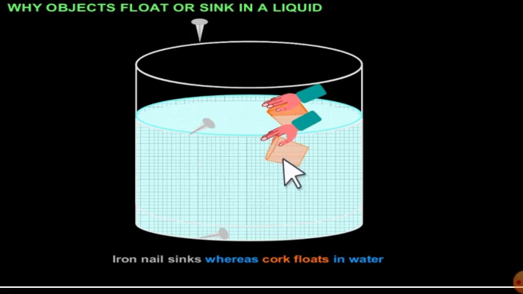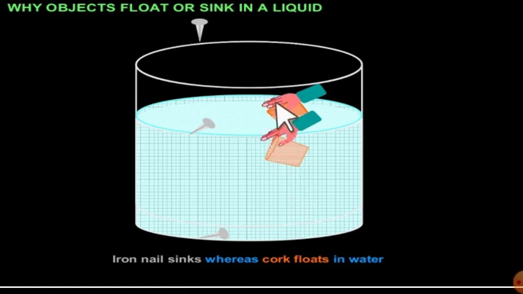But in the case of cork, what happened? Density of cork is very much less than that of the liquid. So the cork will float. If the density of the object is more than the density of the liquid, then it will sink. Got it? I'm repeating again, if the density of the object is more than the density of the water, then it will sink. The converse is also correct. If the density of the object is less than the density of the liquid, then it will float.